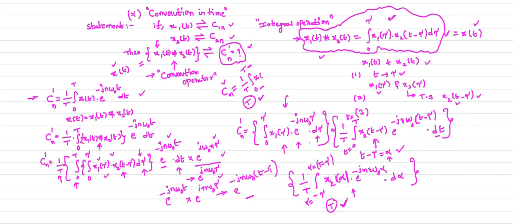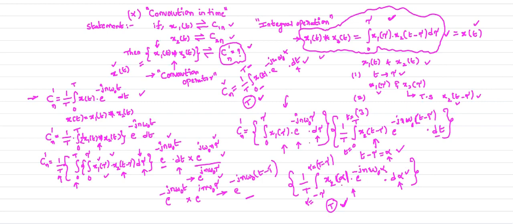Your equation for Cn is x of t into e power minus j n omega naught t dt. Here the variable is t, here the variable is alpha. That is the only difference. Let us observe the equation clearly. We do this integration with respect to dt, where the variable is t. I am changing the variable t to alpha. Just the variable is changing in this expression.